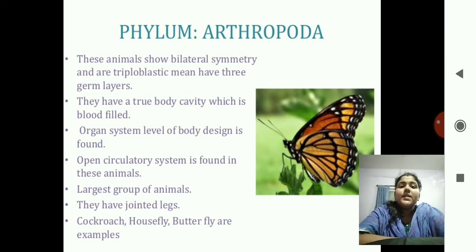Organ system level, then they have the open circulatory system, and then again the MCQ type of questions or the fill in the blanks or whatever the question comes up here. The Arthropoda phylum is the largest group of animals. Please remember, Arthropoda is the largest group of animals and they have jointed legs. Examples: cockroach, housefly, butterfly, etc. At home you can try this. If you find a dead cockroach, just turn it over and see the legs, how it is jointed, and then you can have the idea of what are arthropods.